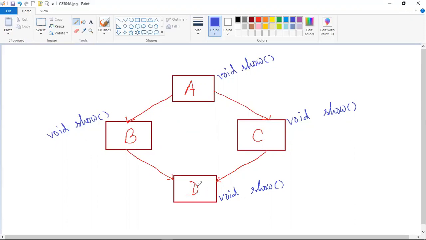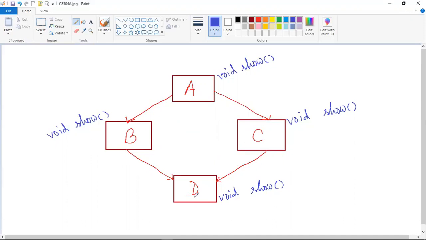So when D wants to override this show method like this, the compiler will not be able to understand which version of the show method it actually inherits, whether B's version of the show method is being inherited or C's version of the show method is being inherited.